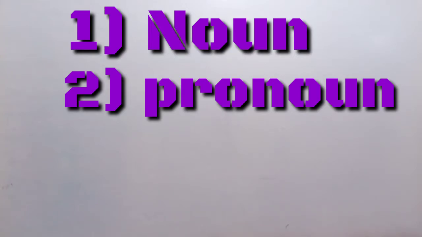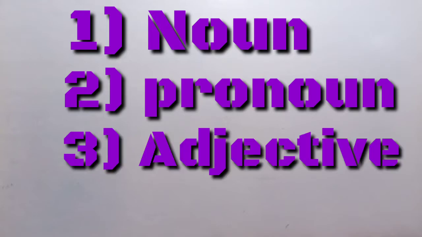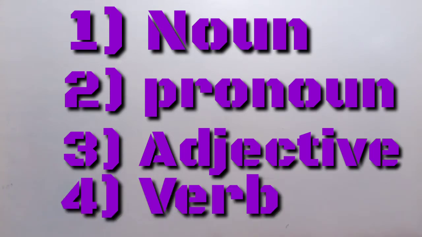And the third part of speech is adjective. Adjective means, you know, the word which gives more information about the noun or pronoun is called adjective, means it qualifies the noun or pronoun. Number 4, that is verb. Verb means a word which expresses an action or state of being is called the verb. And there are so many types of verbs. Let us see them when we see the separate video on verbs.